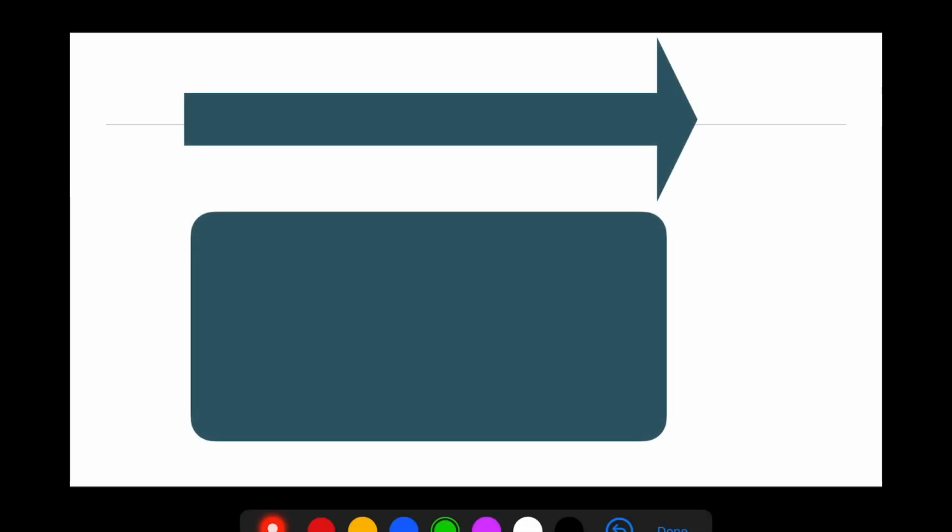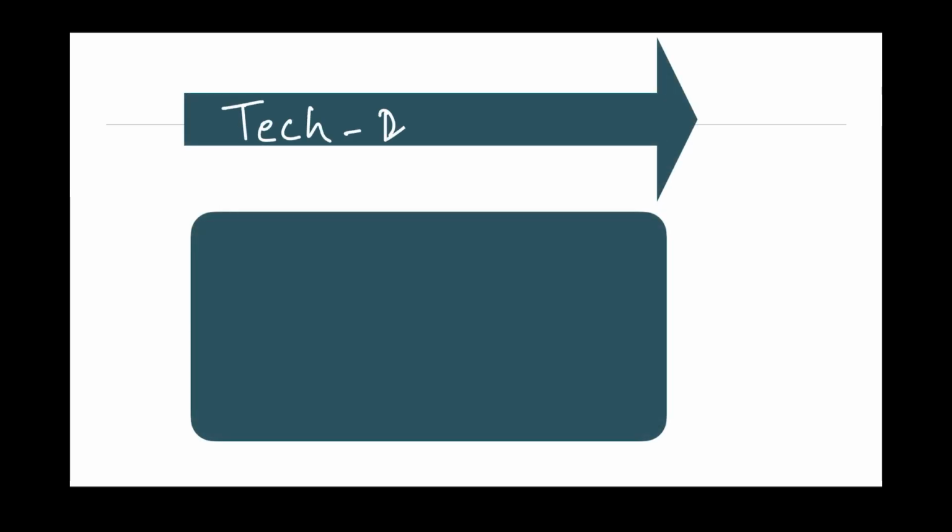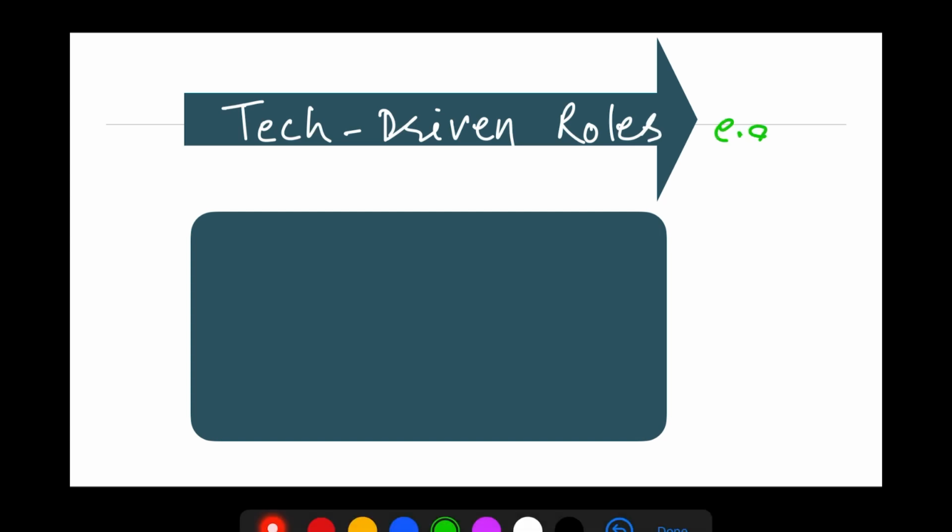So now let's see what type of roles you can aim for. First, if you want to see the tech driven roles, these are examples only. These are not limited to just these roles, because these are entry level roles only. All these are very much entry level roles.